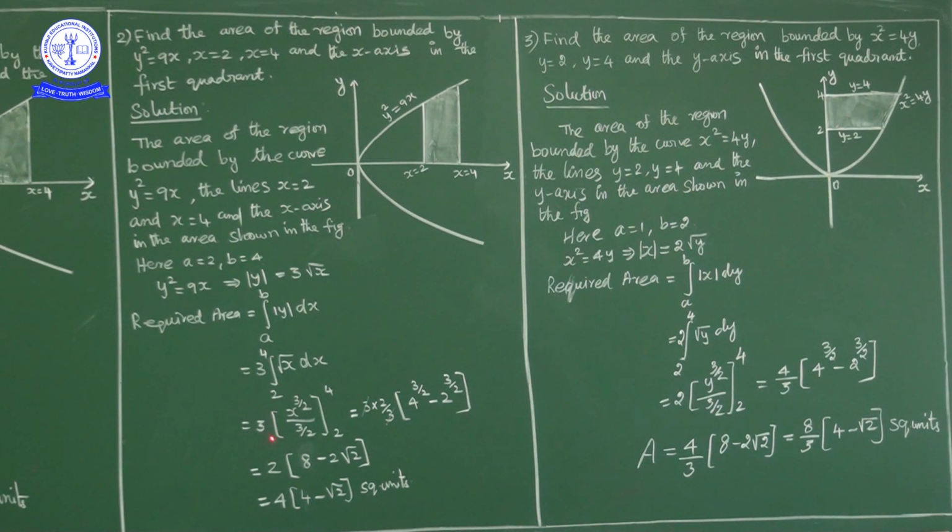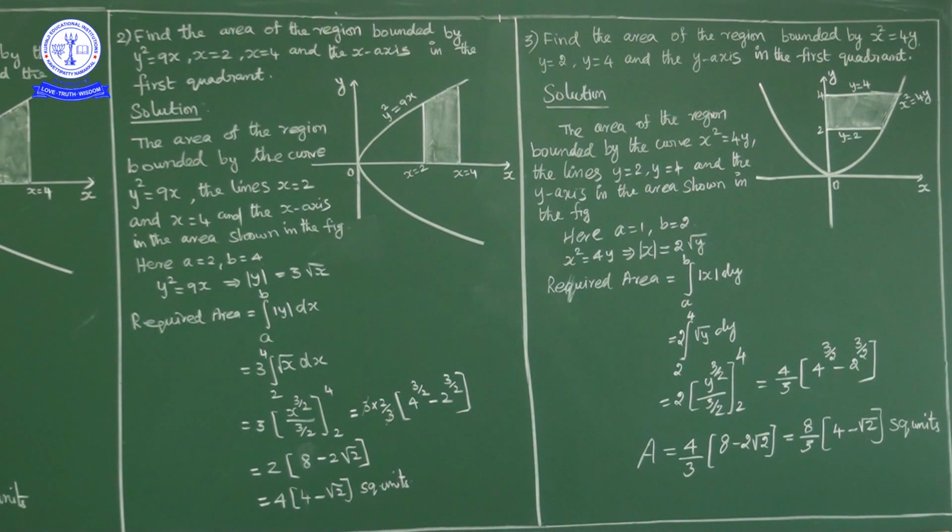Now this denominator 3 by 2 comes in numerator as 2 by 3. So 3 into 2 by 3, 3 get cancelled, 2 into, in place of x substitute upper limit, so 4 power 3 by 2 minus, in place of x substitute lower limit, 2 power 3 by 2. Now 4 power 3 by 2, 4 is nothing but 2 square power 3 by 2, 2 get cancelled, 2 cube is 8, minus 2 power 3 by 2. 2 power 3 by 2 we can write as 2 power 1 into 2 power 1 by 2, nothing but 2 root 2. So 2 into 8 minus 2 root 2. 2 common, if we take common outside, 2 into 2 is 4, 4 into 4 minus root 2 square units.